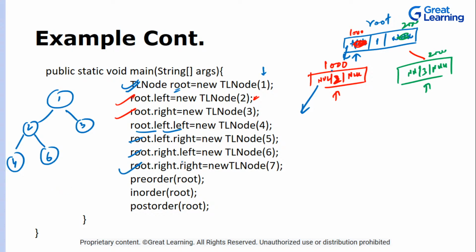Similarly, go into root's right's right, store some value. This is null over here, and this will have 7. This is the tree that we just created.